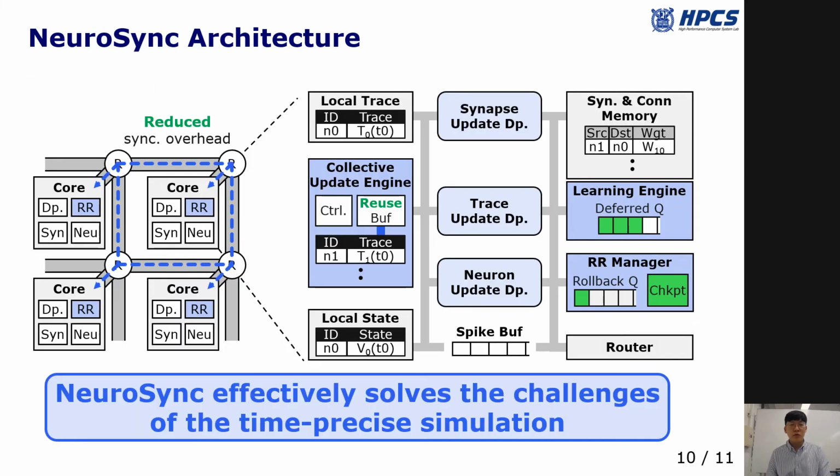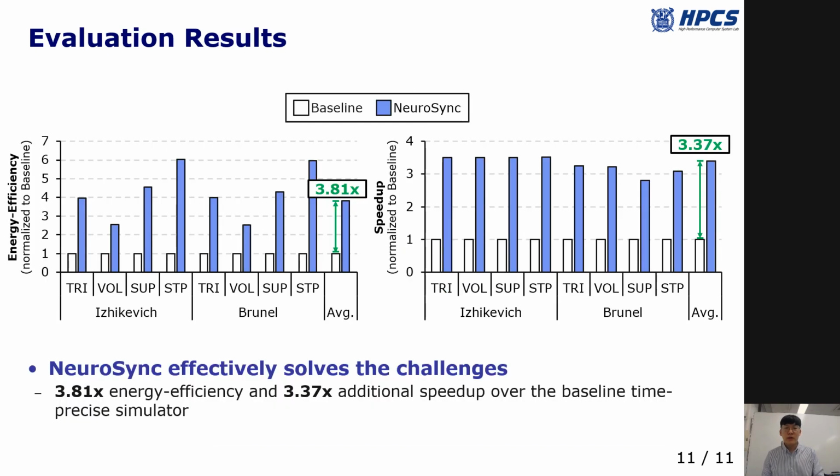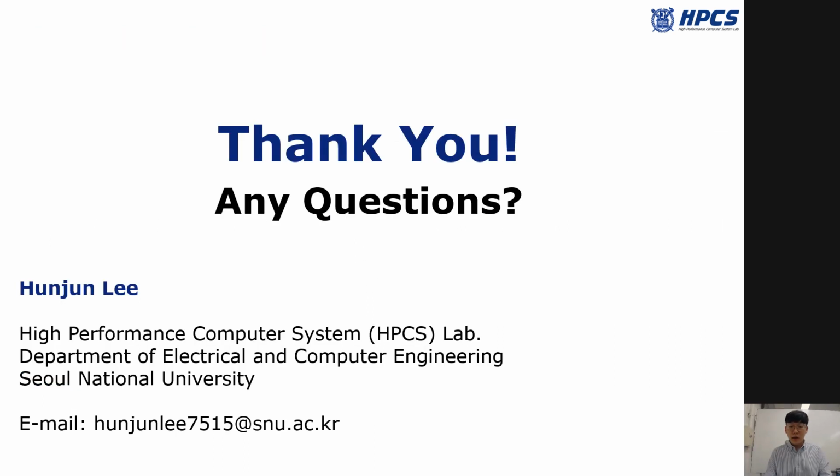Now, we combine the three optimization schemes to design NeuroSync, which effectively tackles the problems of the time-precise simulation. Also, the evaluation result shows that NeuroSync achieves 3.81 times higher energy efficiency and 3.37 times higher speedup over the time-precise baseline.